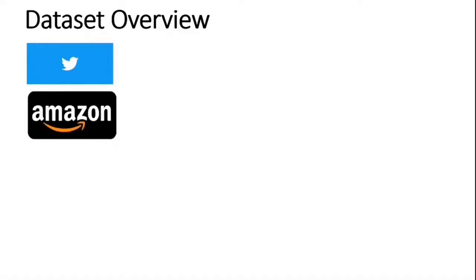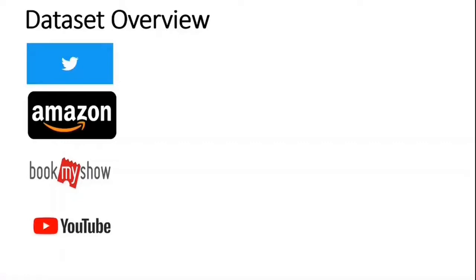Now, text analytics has a lot of applications in today's online world. For example, we know Twitter. By analyzing tweets on Twitter, we can find trending news and people's reactions to a particular event. Similarly, Amazon can understand users' feedback or reviews on a specific product. A very good example coming to my mind is BookMyShow, which can discover people's opinions about a particular movie. And again, YouTube can analyze and understand people's viewpoint on a particular video. So these are some of the major examples in which text analytics is being used.